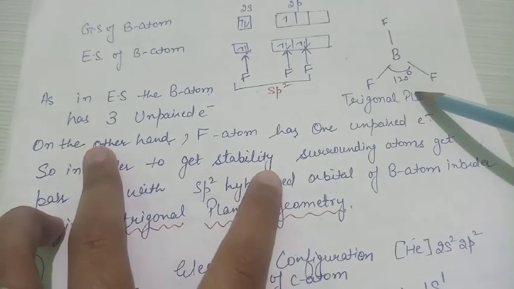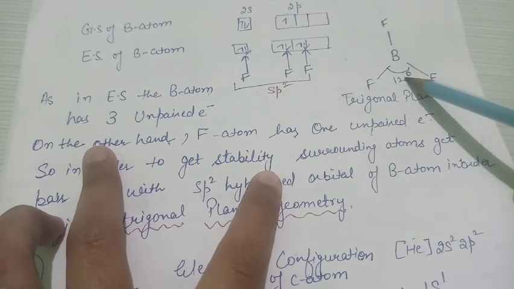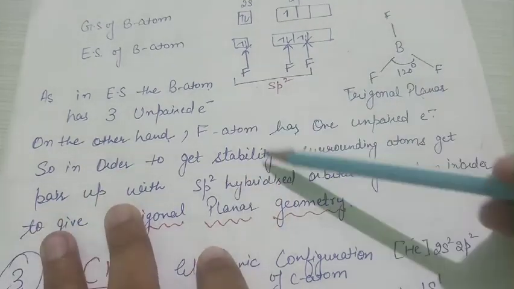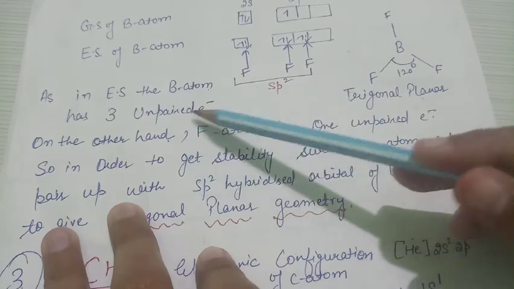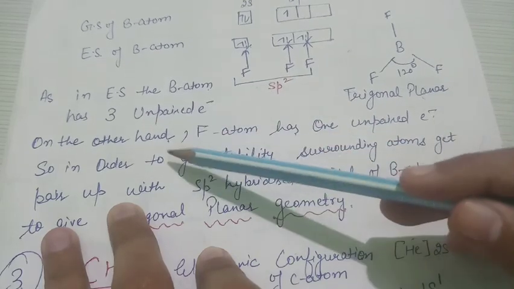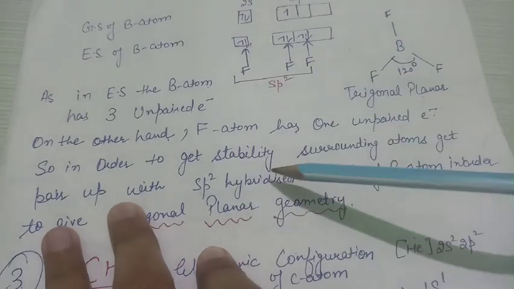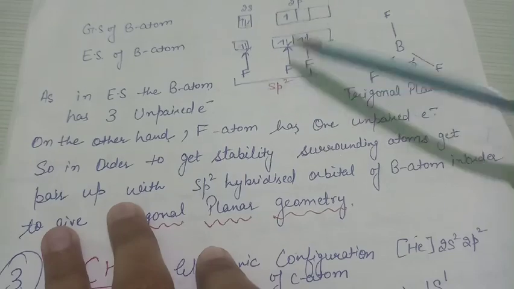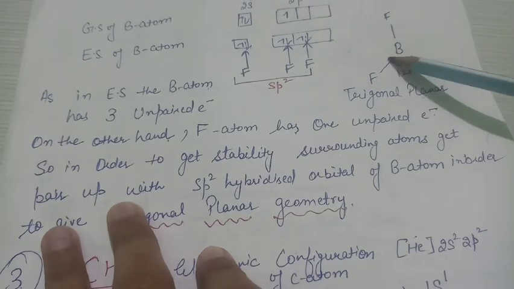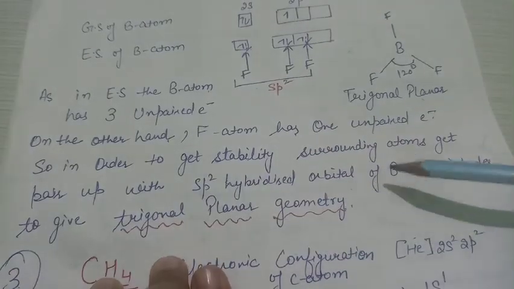and the sp2 type means geometry is trigonal planar and the bond angle will be 120 degree, as I mentioned in the explanation as well. As in the excited state of boron, which has 3 unpaired electrons, on the other hand fluorine atom has 1 unpaired electron. In order to complete its octet, it readily forms a bond with the boron atom and you get the structure of trigonal planar, to pair up with the sp2 hybridized orbital in order to get the trigonal planar geometry.